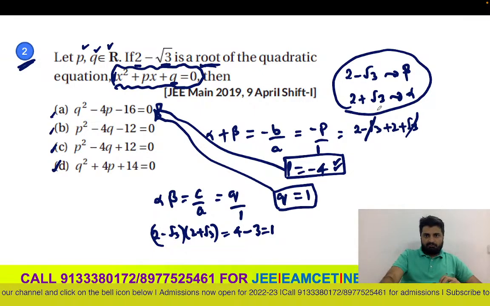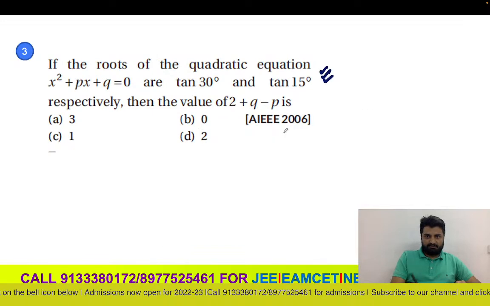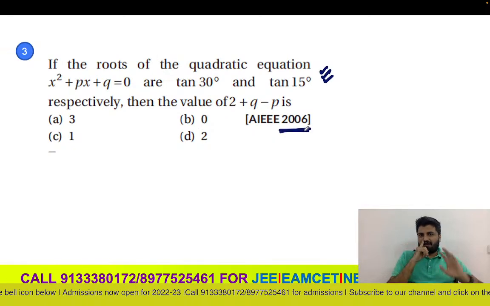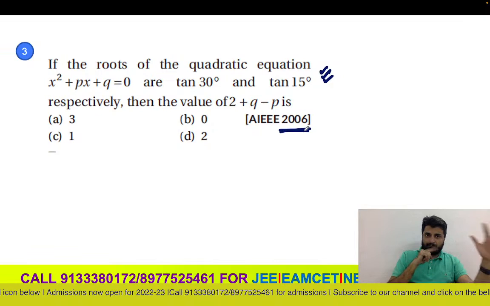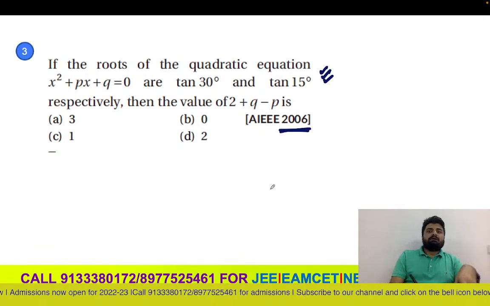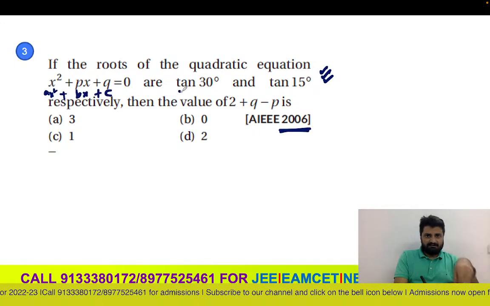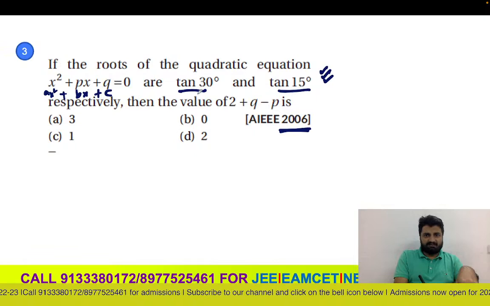So now moving on to the third question of the day. We have seen a similar question in trigonometry. This is from JEE 2006, kind of an old question, but a similar model was asked in one of your Mains papers, the latest as well. So again, this is ax square plus bx plus c. If you are observing all these three questions, we are using the same thing. Tan 30 and tan 15 are the roots. So alpha is this, beta is this.